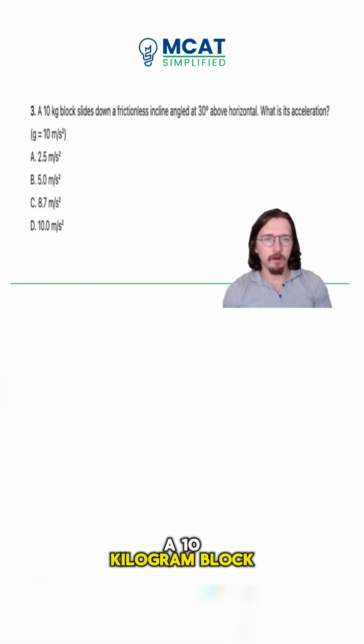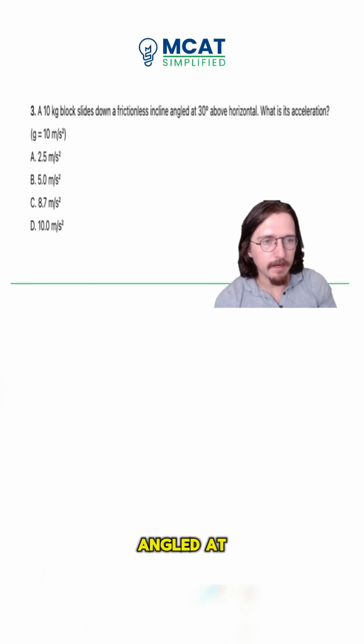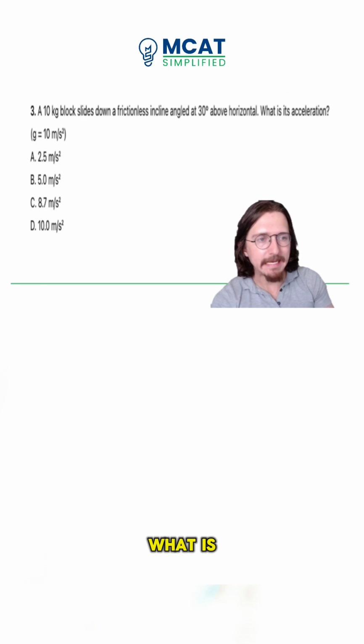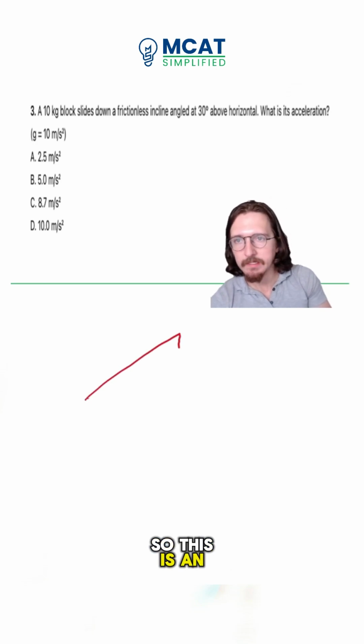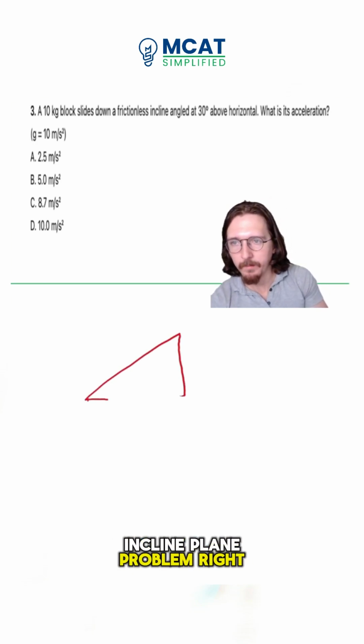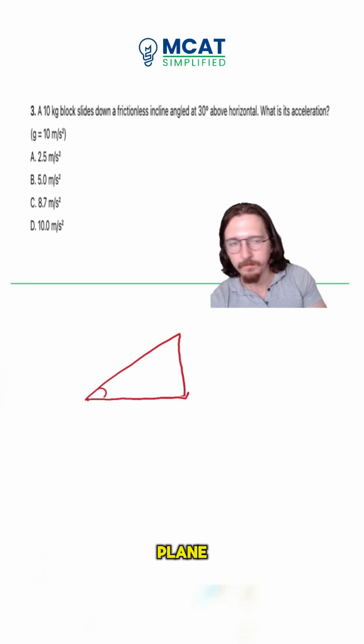A 10 kilogram block slides down a frictionless incline angled at 30 degrees above the horizontal. What is its acceleration? So this is an inclined plane problem, right? Where we have this plane, which has a 30-degree angle, and we have a block here.